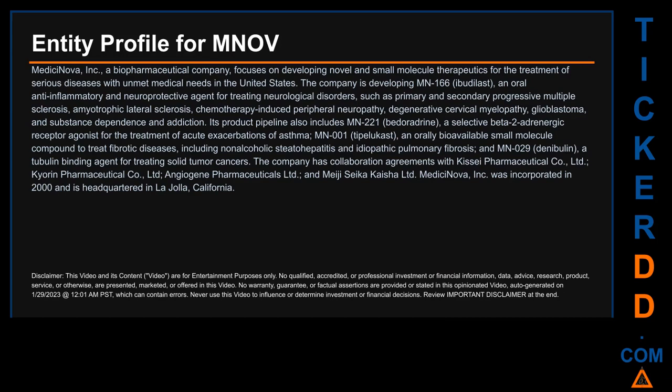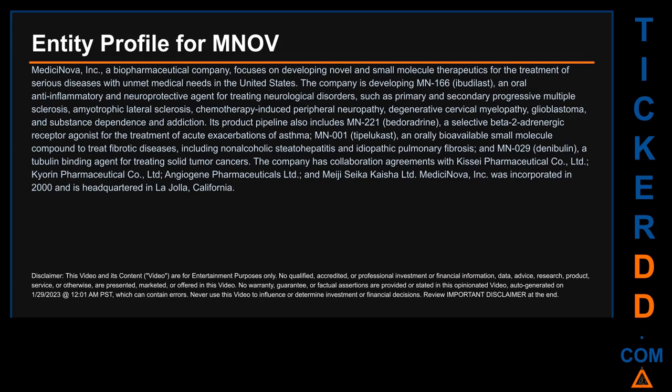MNOV, Inc., a biopharmaceutical company, focuses on developing novel and small molecule therapeutics for the treatment of serious diseases with unmet medical needs in the United States. The company is developing MN166, ibudilast, an oral anti-inflammatory and neuroprotective agent for treating neurological disorders, such as primary and secondary progressive multiple sclerosis, amyotrophic lateral sclerosis, chemotherapy-induced peripheral neuropathy, degenerative cervical myelopathy, glioblastoma, and substance dependence and addiction.